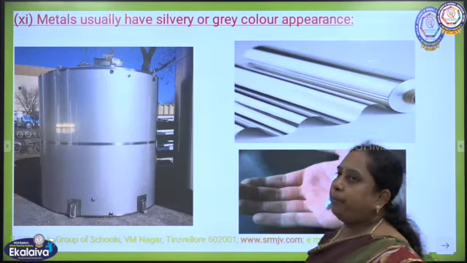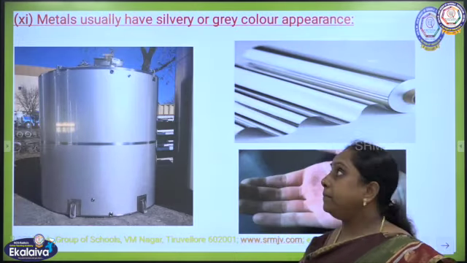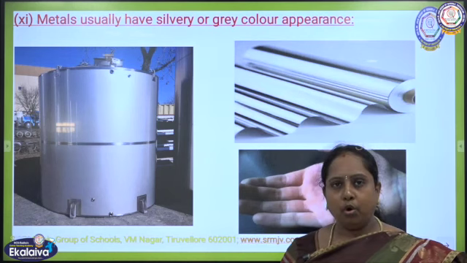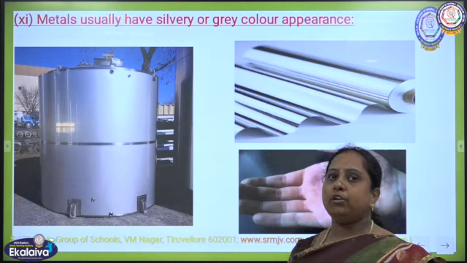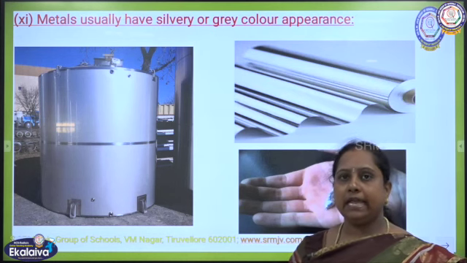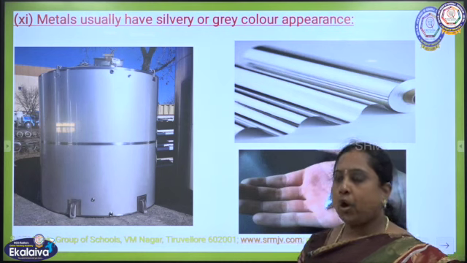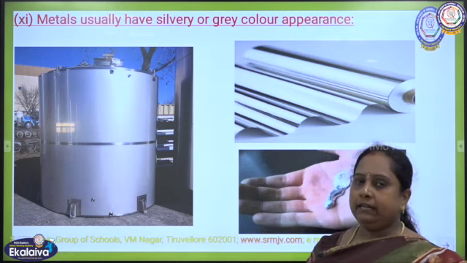And the next property is the color of the metals. Normally, metals give a silvery grey color, or they have a yellow color, as in gold metal, which gives a dark gold, that means yellow color. Whereas other metals like iron, silver, aluminium and zinc give a grey, silvery color.